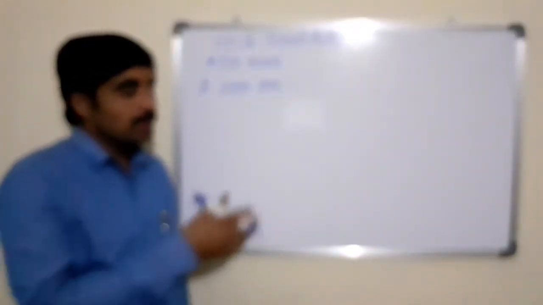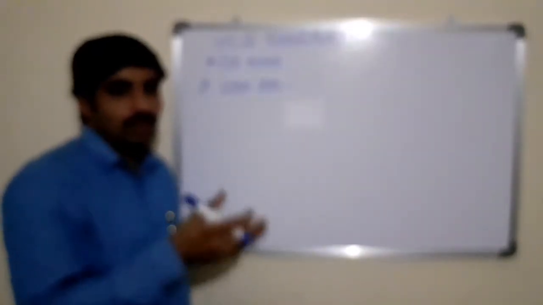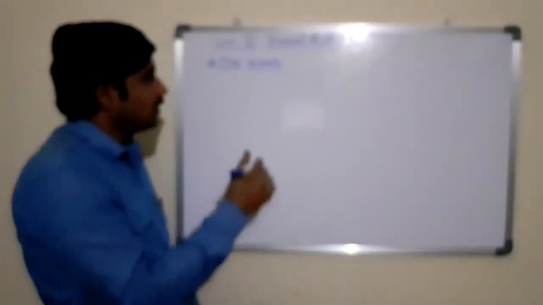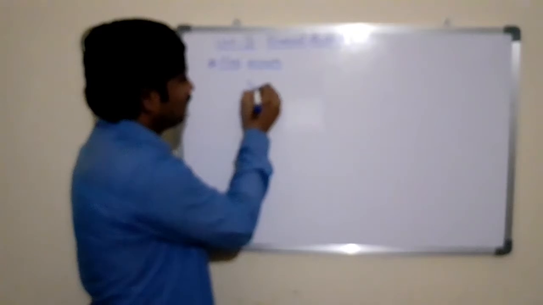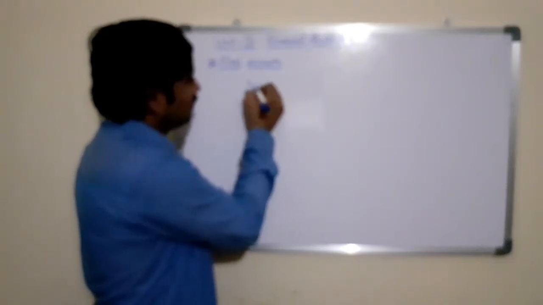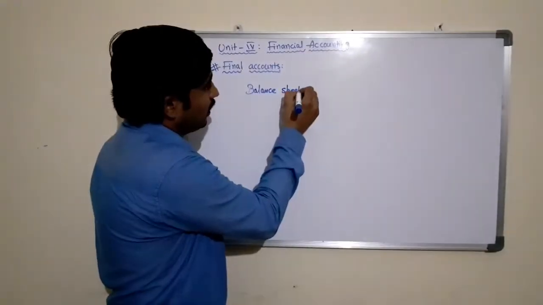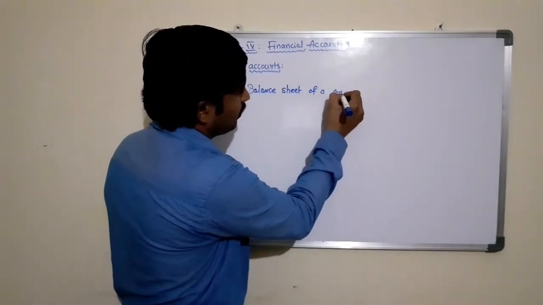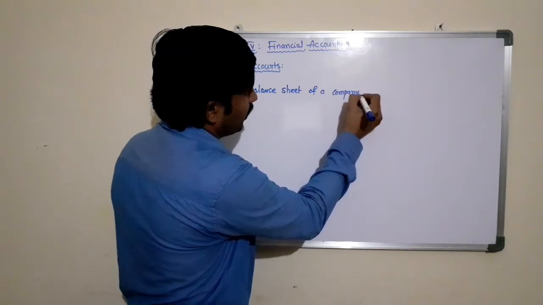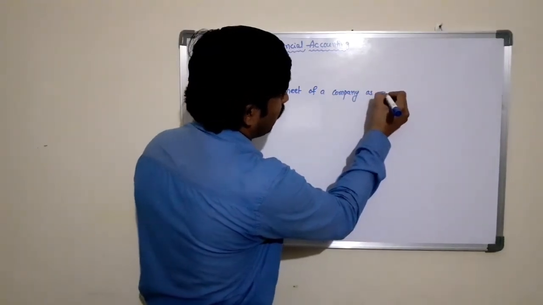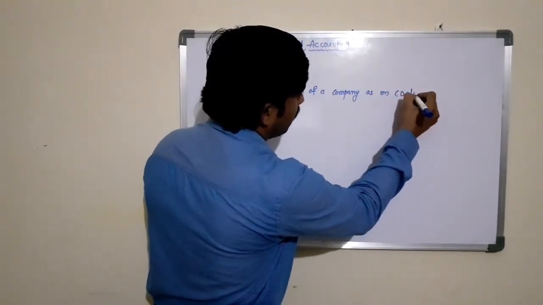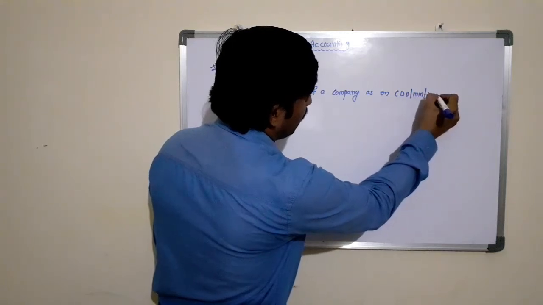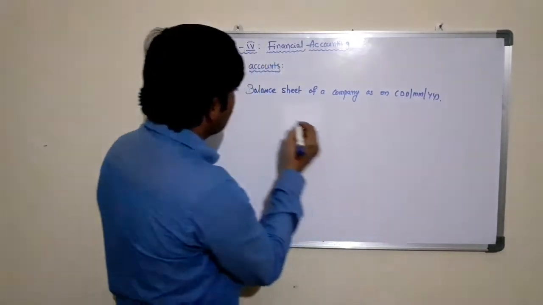Now let us see what the format is and what items come under the balance sheet. The title of the balance sheet is balance sheet of a company as on, with the date, month and year if available.